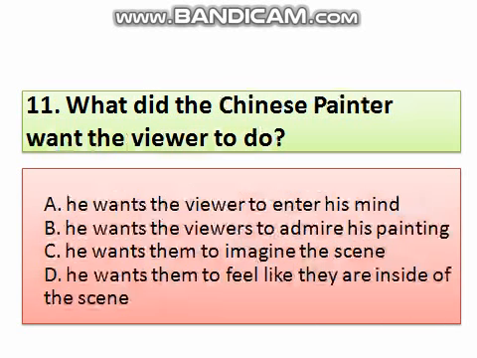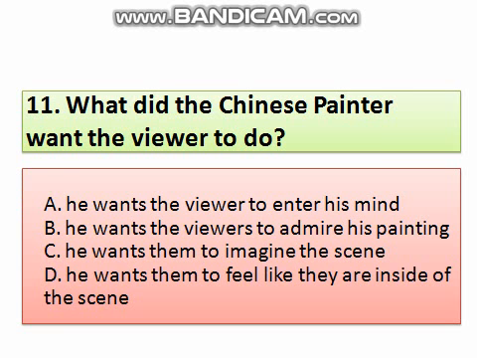Question number 11. What did the Chinese painter want the viewer to do? Option A, he wants the viewer to enter his mind. B, he wants the viewer to admire his painting. C, he wants them to imagine the scene. D, he wants them to feel like they are inside of the scene. So the correct answer is option A, he wants them to enter his mind.